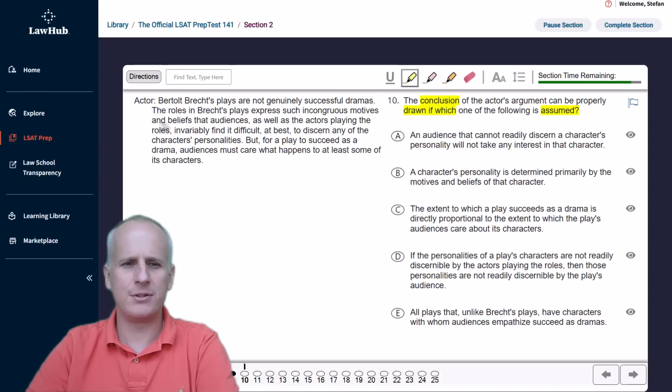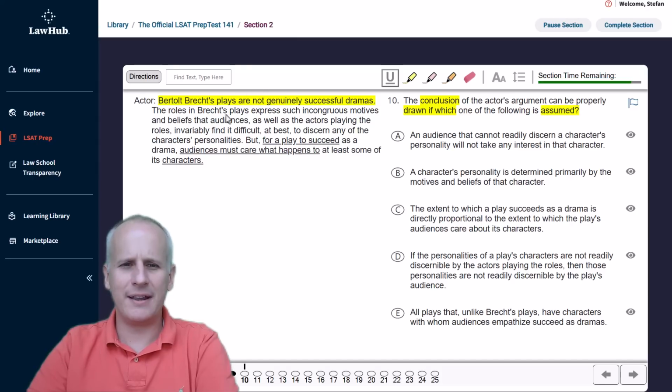Okay, so hopefully we can recognize that the opening statement is the conclusion, and everything after that is intended to support that statement. And there is a term shift that if we're careful and we're diligent, we can underline to help focus us on the relevant variables in this argument. So we know that for a play to succeed, audiences must care what happens to characters.